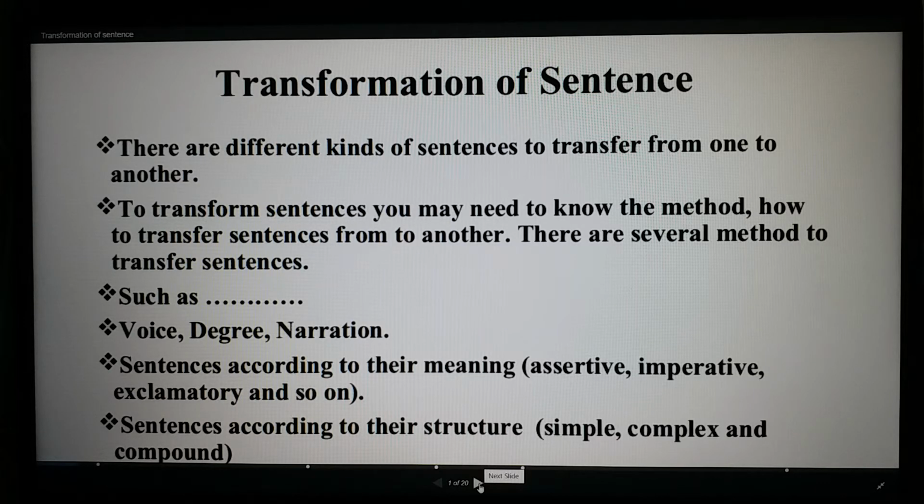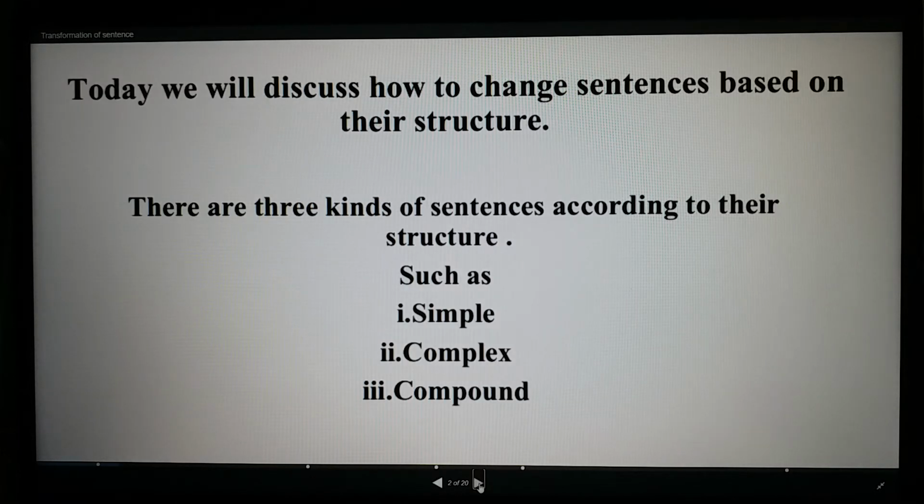So dear students, today I have decided to discuss how to change sentences based on their structure. There are three kinds of sentences according to their structure, such as simple, complex, compound. Structurally, sentences are divided into three kinds, and these are very important. Today I will discuss how to change simple to complex and complex to compound.